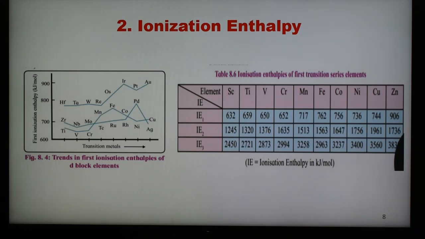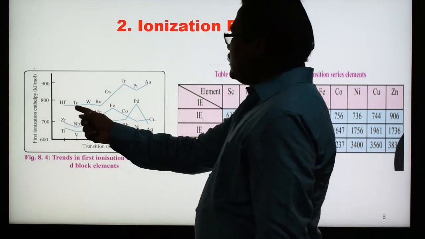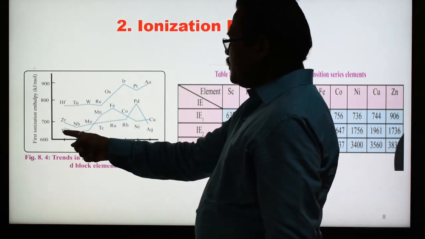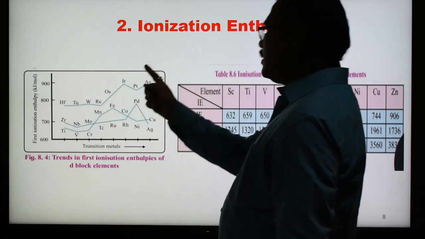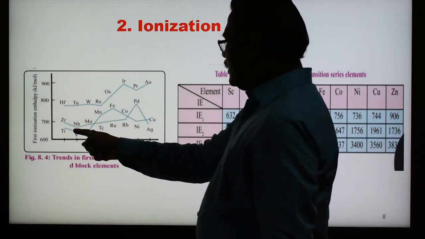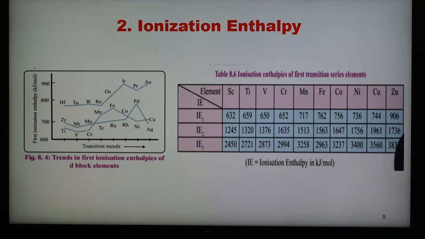To remove an electron from half filled and completely filled orbitals is very difficult, but it is possible, but the energy required is more. And in this case, see the third ionization potential here. This is first ionization, second and third. So the third ionization energy is higher as compared to the second, and 3d and 4d, so 5d have higher energy. So this is the trend shown here for ionization potential.